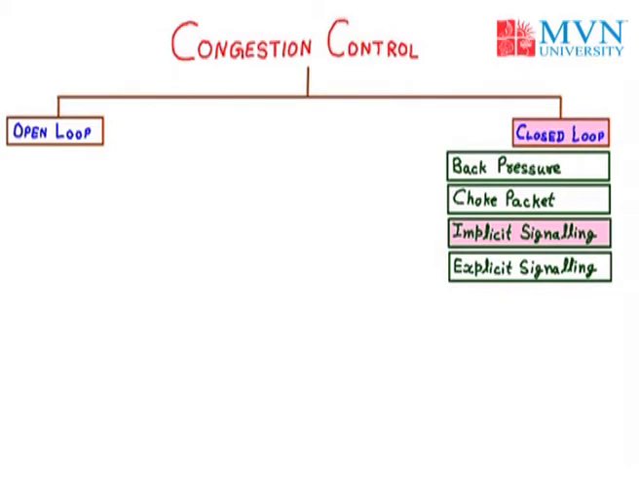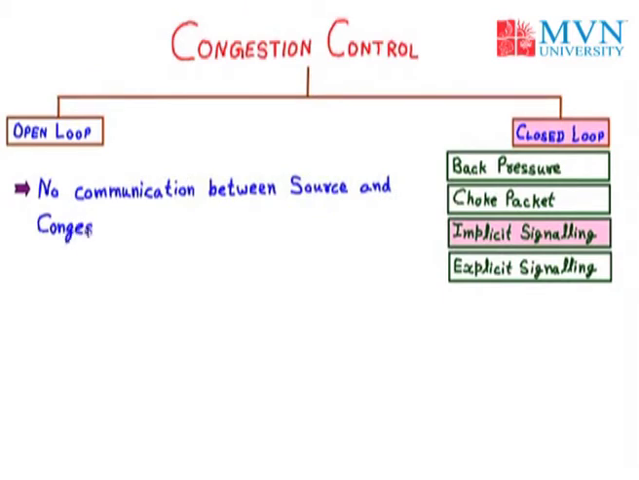Now next we have implicit signaling. In implicit signaling, we don't have communication between the source and the congested node. In implicit signaling, the source guesses congestion from delayed acknowledgement and slows down.